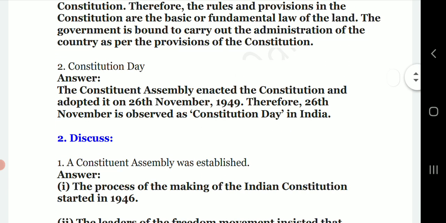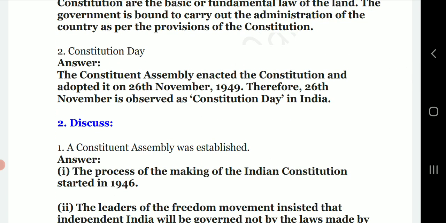Then second, Constitution Day. The Constituent Assembly enacted the Constitution and adopted it on 26 November 1949. Therefore, 26 November is observed as Constitution Day in India.